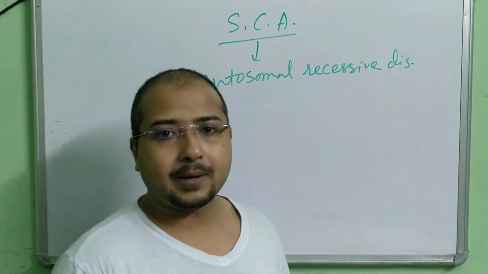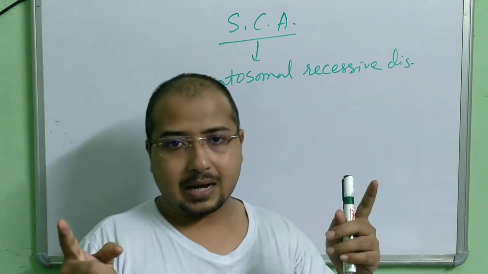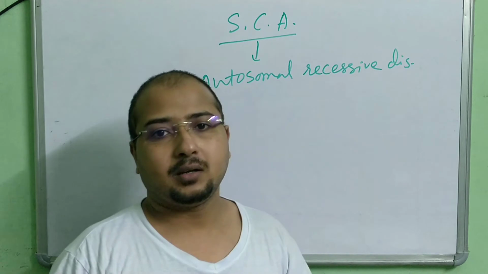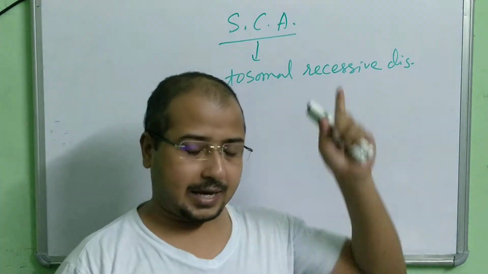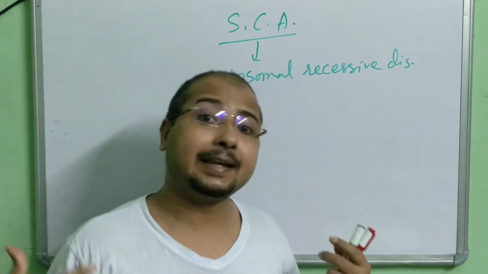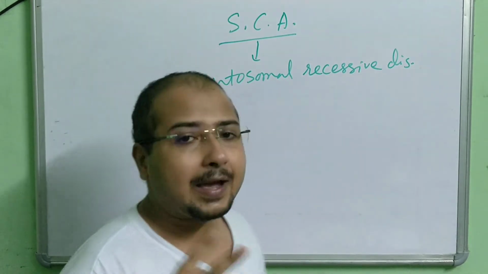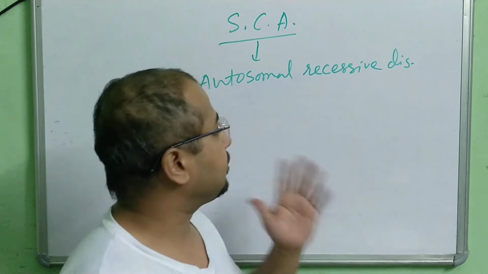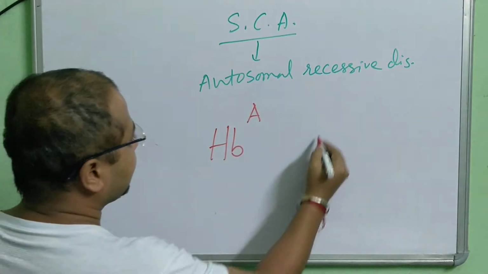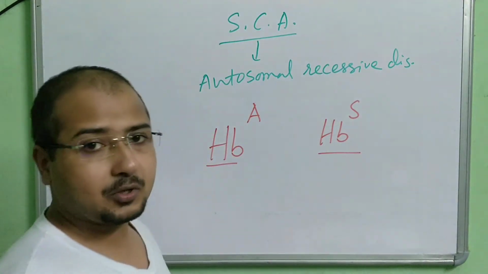Now, in case of this, remember one thing. If both the parents are the carrier of the disease, then only the offspring will be suffering from this anemia. Only in this case, if both the parents are the carrier of the disease. Okay, carrier, not expressed. There are two alleles which are basically responsible for this disease. One is HBA, another is HBS.